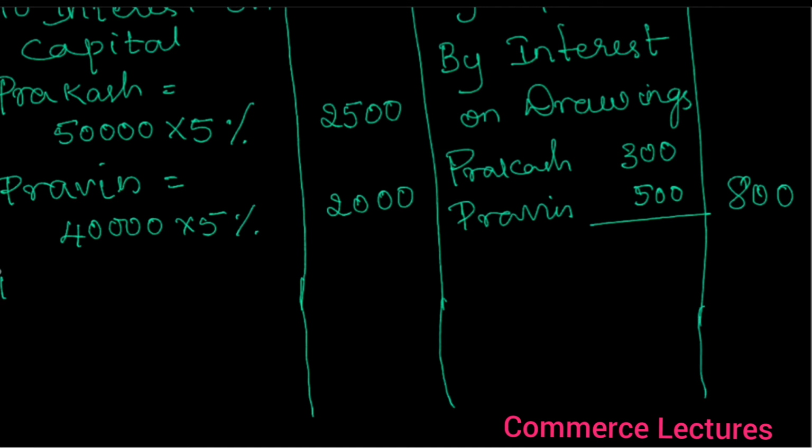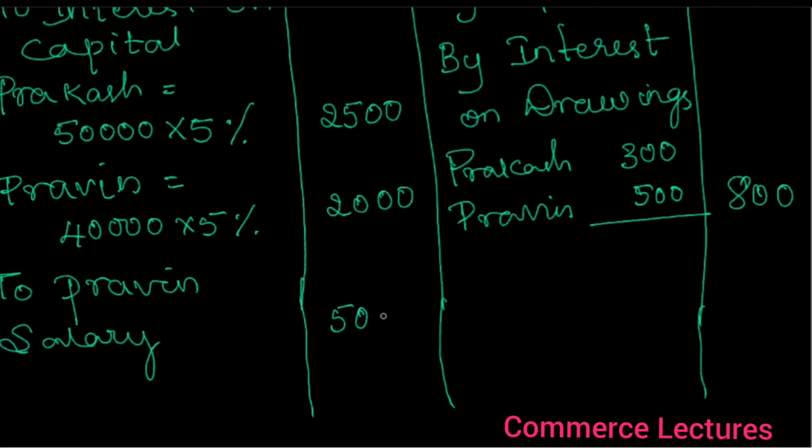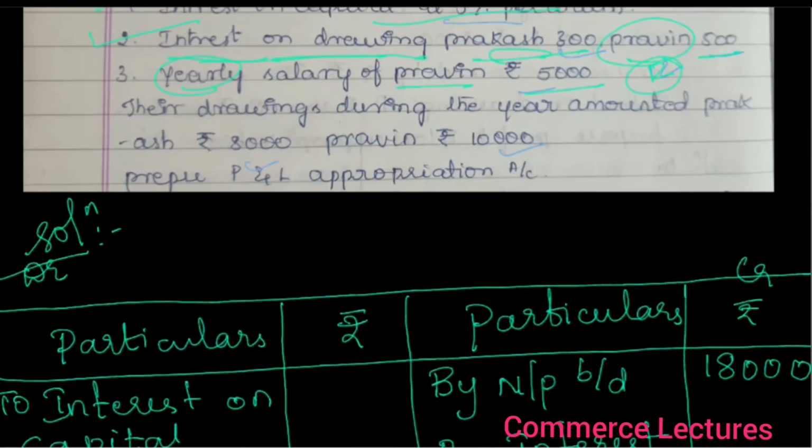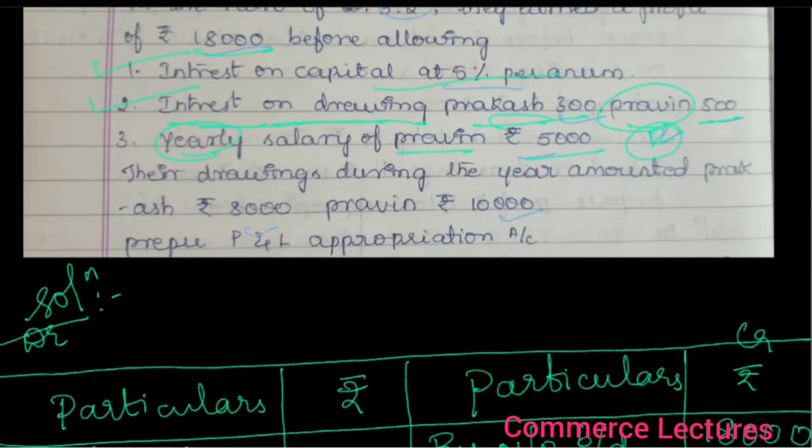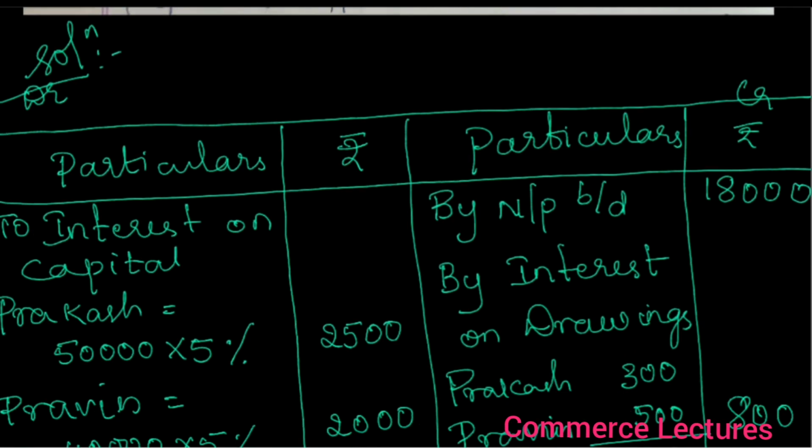To Praveen salary 5,000. Now see the question. The drawing during the year amounted to Prakash rupees 8,000, Praveen rupees 10,000. No need to take the drawings amount, we need only interest on drawing. So that's it.